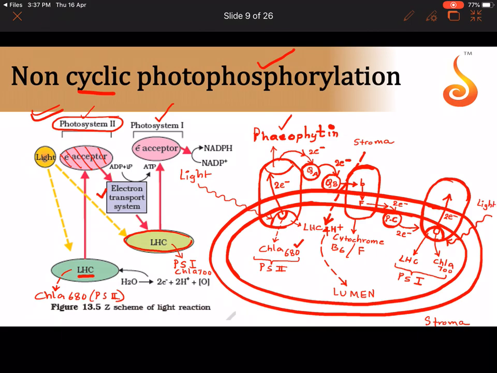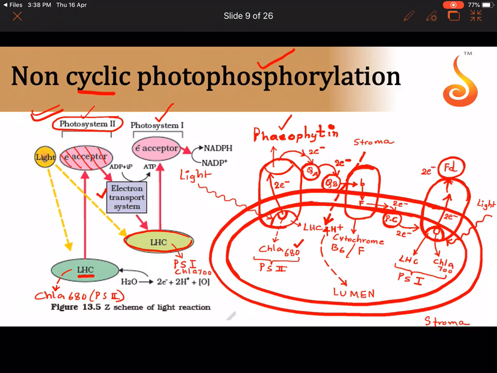And now this chlorophyll A700 molecule will also give out 2 electrons. There are a lot of electron carriers present in photosystem 1, but I will directly jump to the major one which is present here outside near the stromal side, which is called ferredoxin.